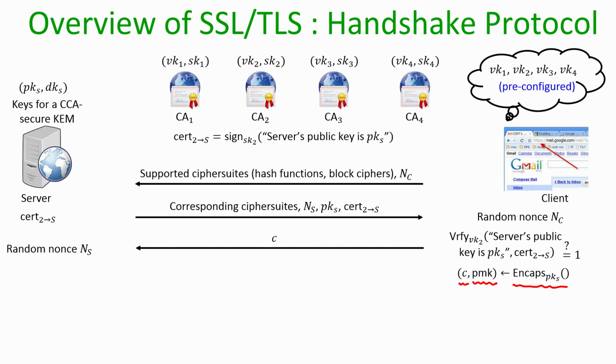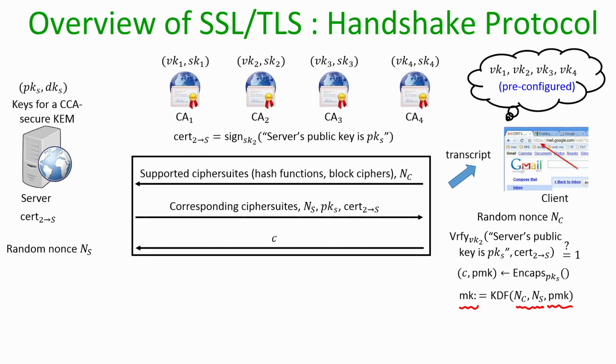The encapsulation C will be sent to the server, and the client is going to run a key derivation function on the inputs NC, NS, namely the two nonces which are picked by the client and the server respectively, and the pre-master key, and the output is considered as the master key.